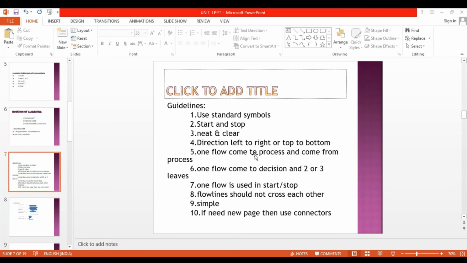Then flow lines should not cross each other. Then the flowchart should be as simple as possible. If you are drawing a flowchart, you should draw it as simple as possible. If a new page is needed, then use the connectors. These are some guidelines for the flowchart.